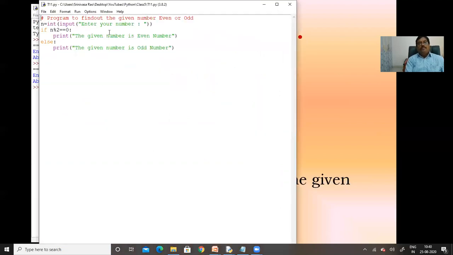Here, what functionality is it going to perform? We specify within comments that based on the number, if the number is even or odd, we are able to identify it, and it is going to print relevant information. Suppose I pass the value 10, 10 is an even number, so it should print even number. If I pass the value 9, this will be an odd number, so it should print odd number.